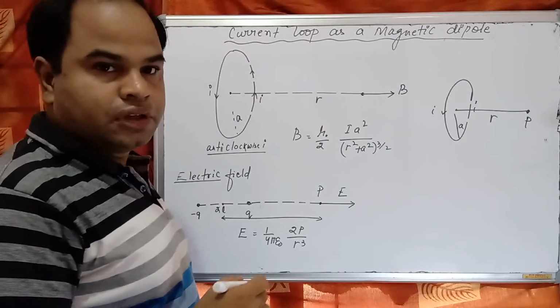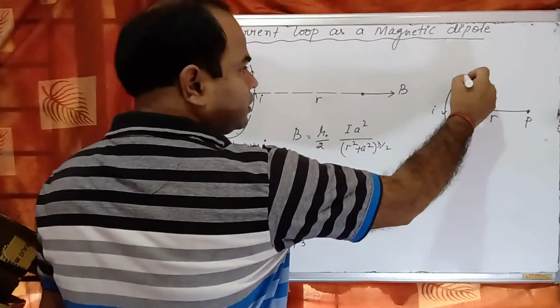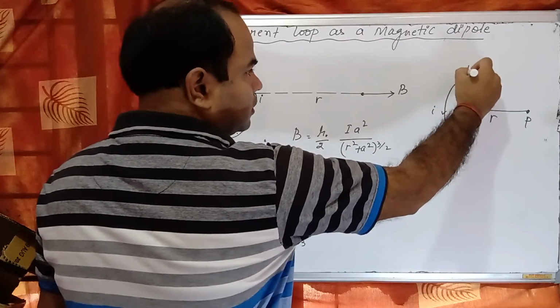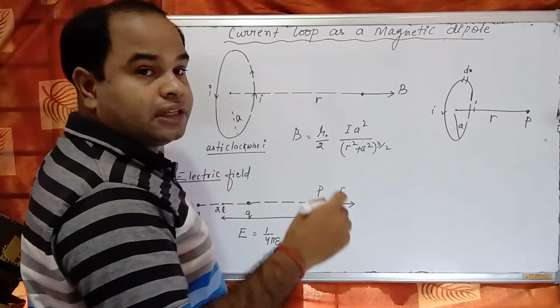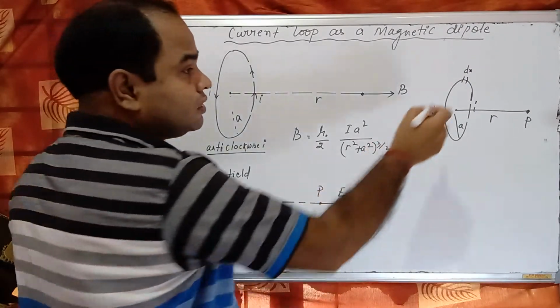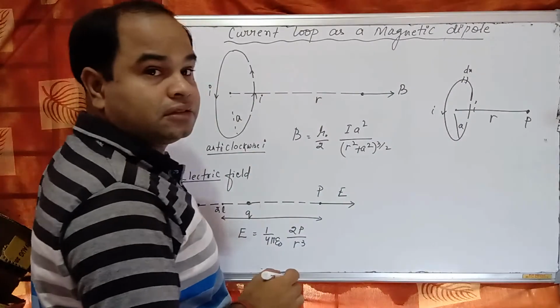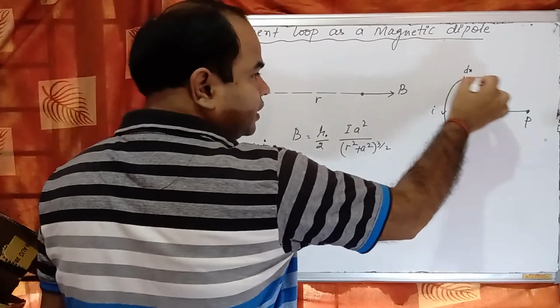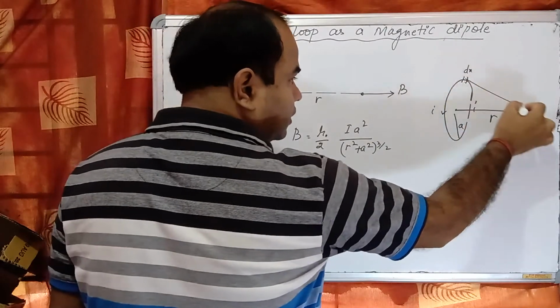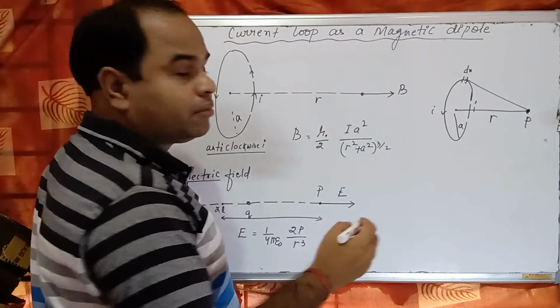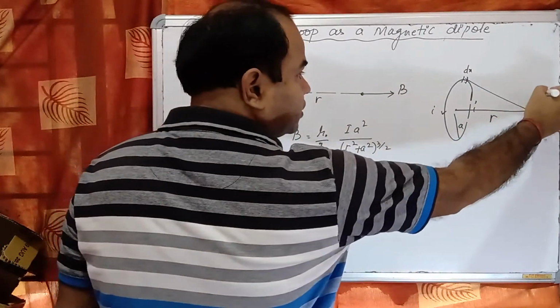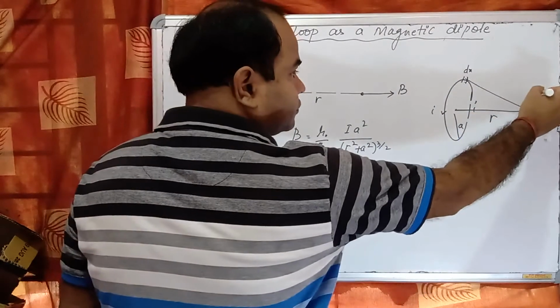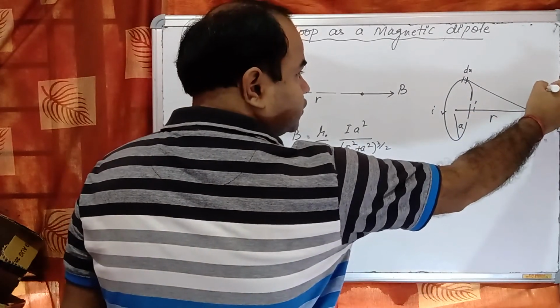Okay. We take a small length, and this small length carrying a current I creates a magnetic field at point P in this direction, a small magnetic field.